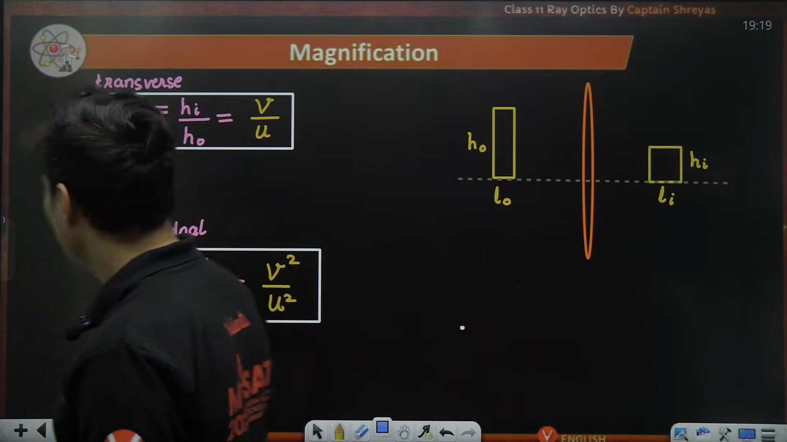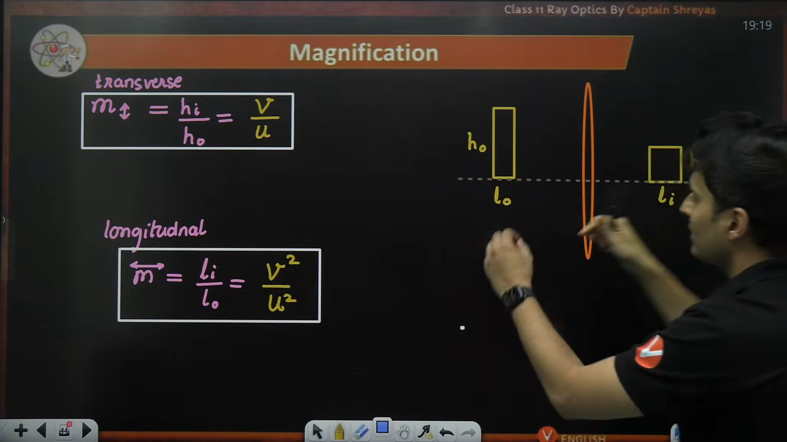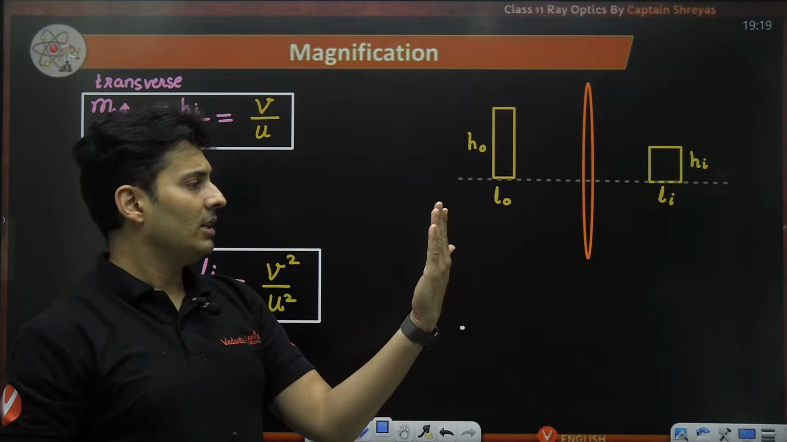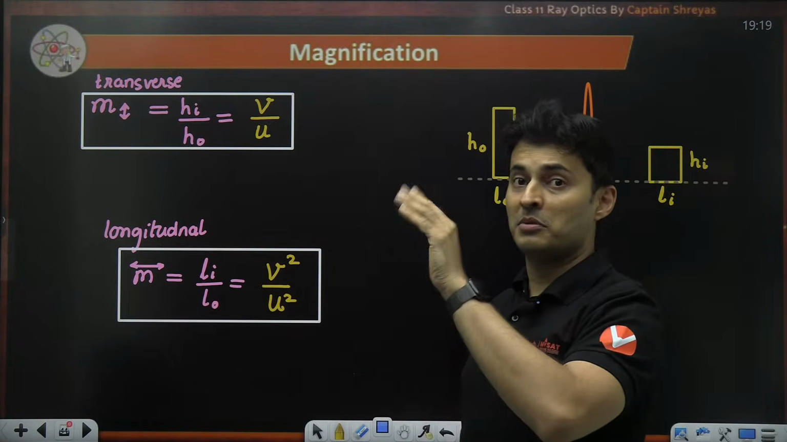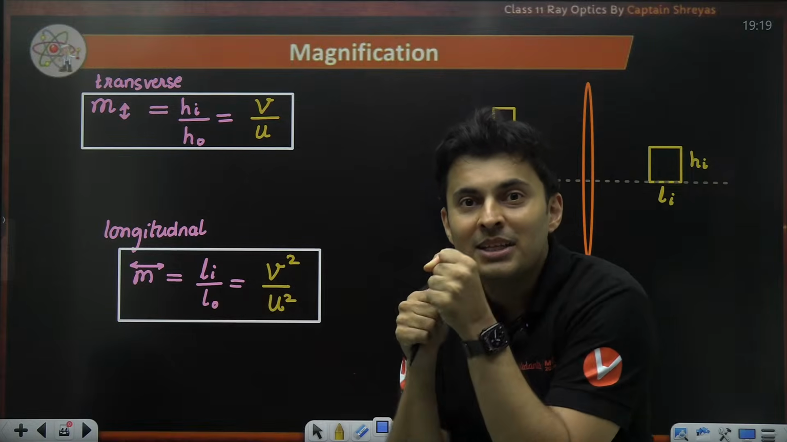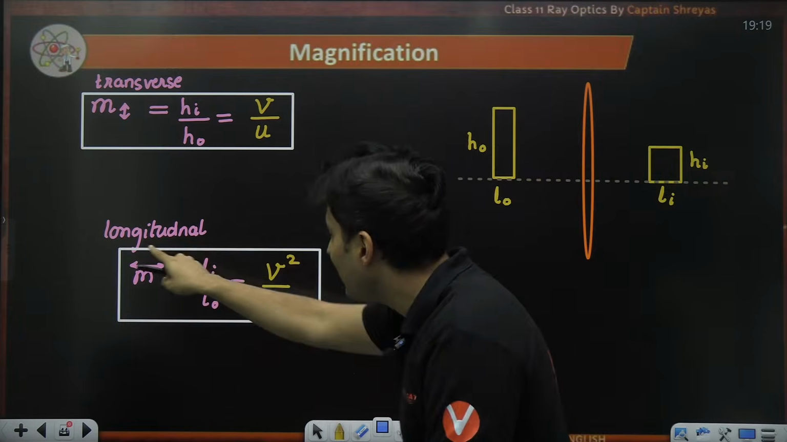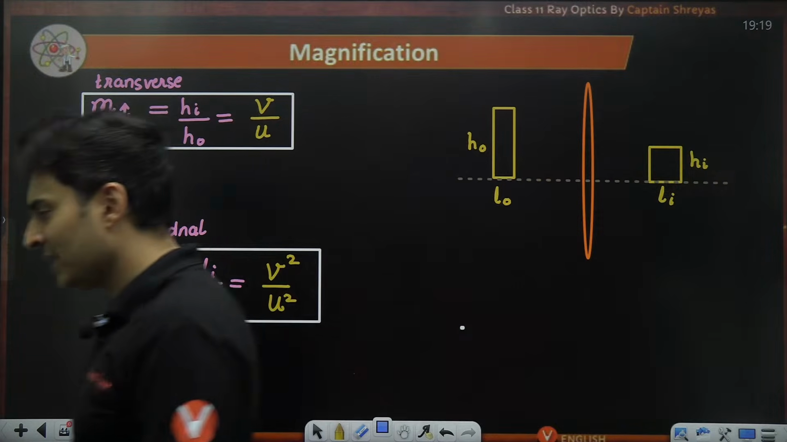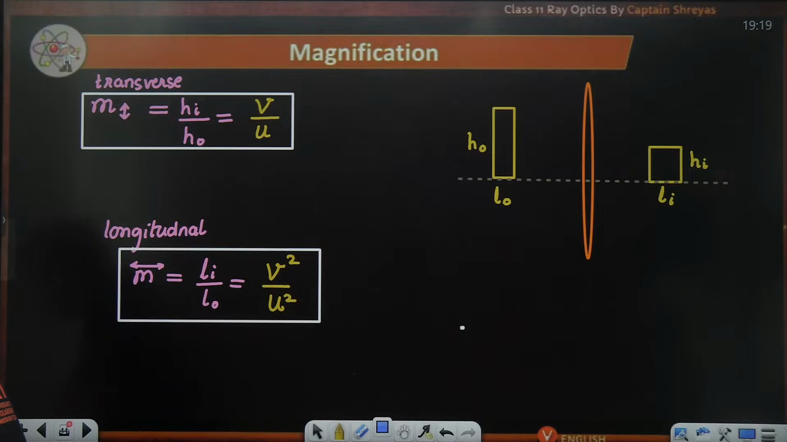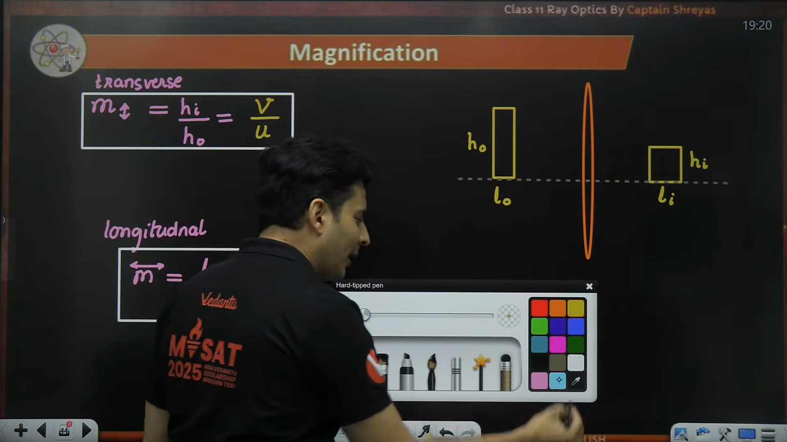What is longitudinal? Longitudinal means along the principal axis. Imagine I'm standing in front of the lens and Shreyas sir's image is formed. Maybe Shreyas sir is looking taller, but Shreyas sir might become fat or thin. So along the principal axis, the length changes which occur are called longitudinal. Got it? Understood? Yes. Perfect. Amazing.